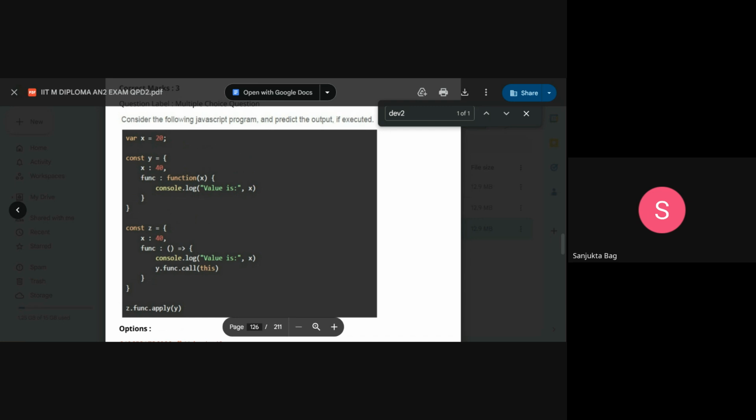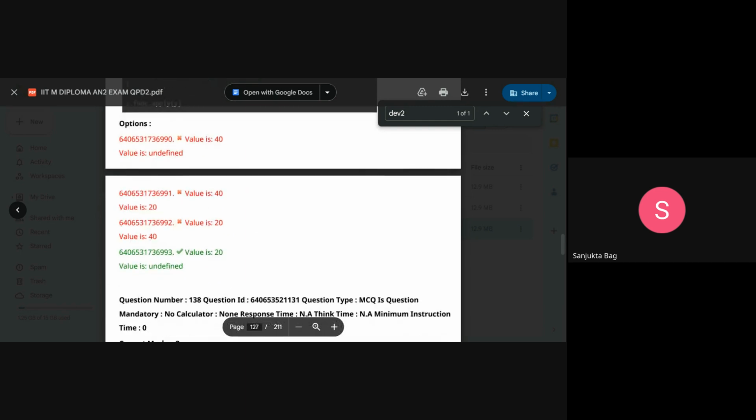Now when we do y.func.call(this), and z.func.apply(y), we are using apply. However, since it's an arrow function, it will always point to the global scope, and the context will not change. So that's why, since we are not passing any argument of x, the value of x will be undefined. So value is 20 and value is undefined will be the answer.